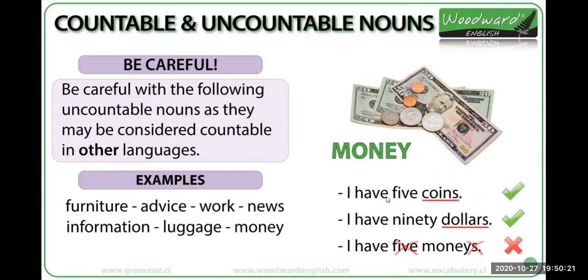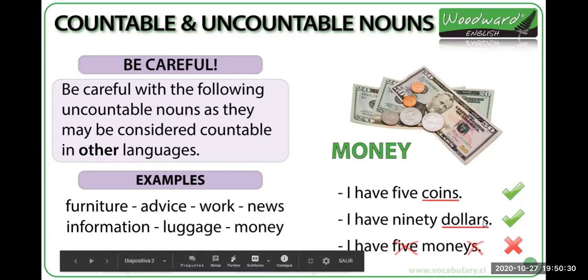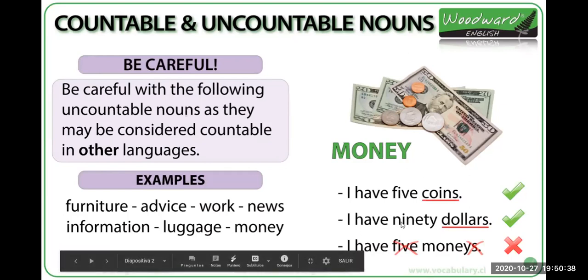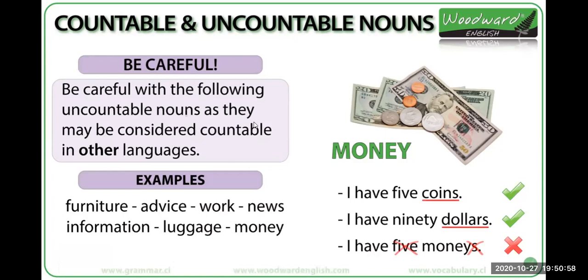We have money. For example, money, we can count the coins, las monedas, coins, and dollars or bills, right? But we cannot count money. Okay, for example, I have 5 coins, I have $90, and I have money. Okay, no podemos decir I have 5 monies, solamente podemos decir I have money. Yo tengo dinero. Okay, so these are some of the countable and uncountable nouns. Any questions about this?